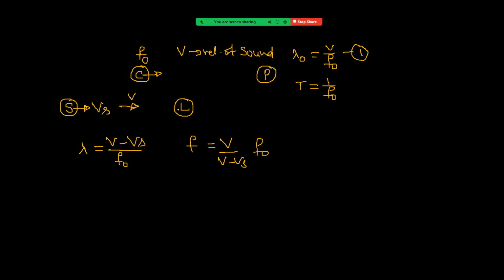Now the frequency observed by the listener: f is equal to v by lambda, where v is the velocity of sound with respect to him. Since he is stationary, with respect to him the velocity of sound is nothing but v. So it is v by lambda, and with the lambda value, f is equal to v into f naught by v minus vs.